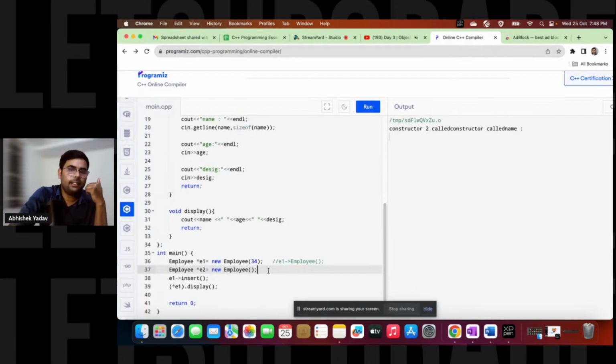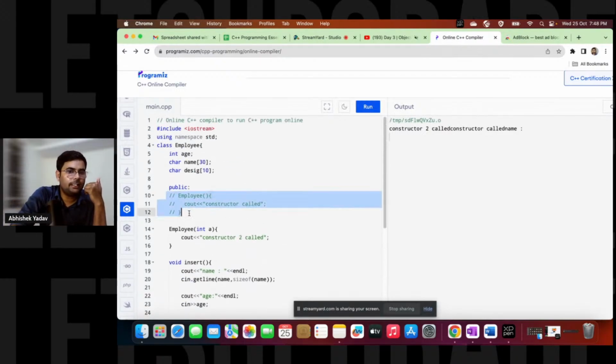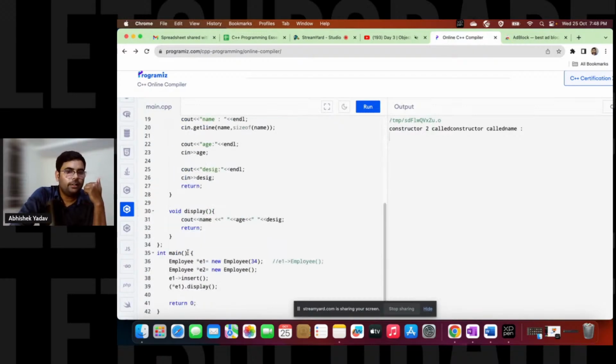Question is clear. What I have done, I have commented the default constructor. This parameterized constructor is there, right? After that, I am creating two objects. In the first object, I'm passing parameters to the parameterized constructor, and in the second one, I'm not passing any parameter, right?